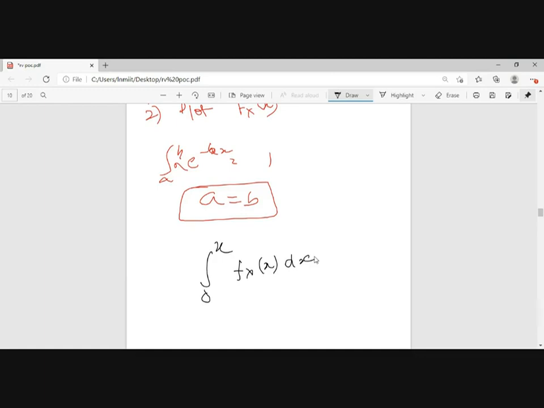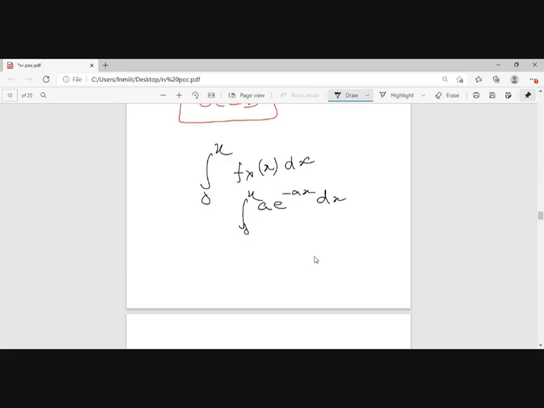The integral of fx of x dx is equal to 1, so I can take a e to the power of minus bx from 0 to x dx. So this will be 1 minus e to the power of minus ax, when x is greater than or equal to 0.